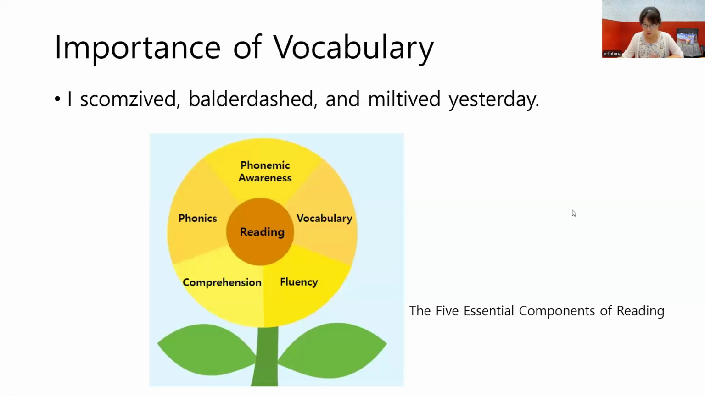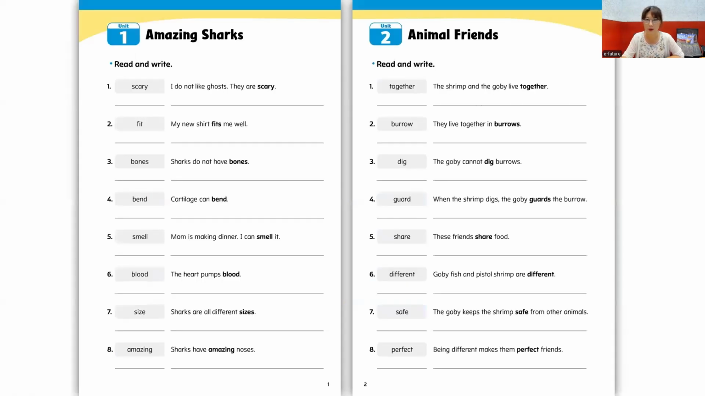So that's why vocabulary is very important, and that's why we provide a word book. Vocabulary is especially important for nonfiction readers because nonfiction stories might contain some technical words, or some difficult words. That's why we provide a word book to do some extra practice with the words.